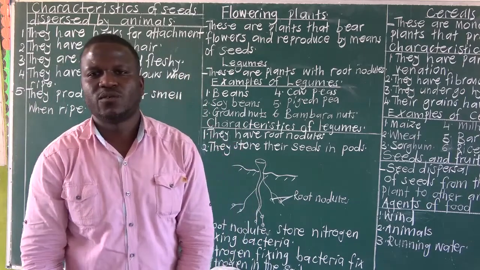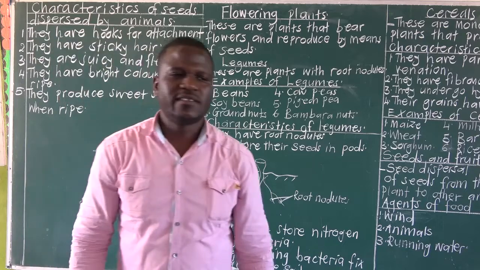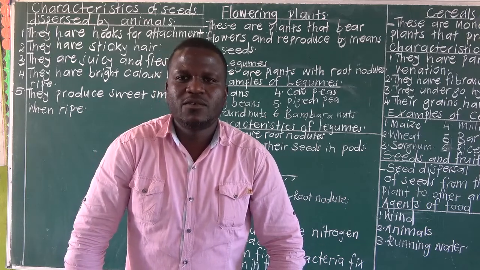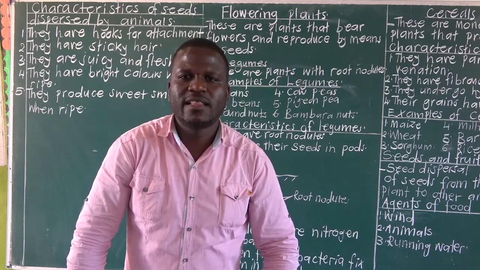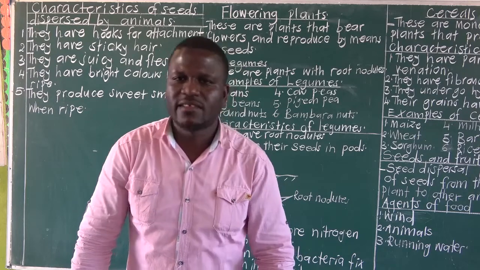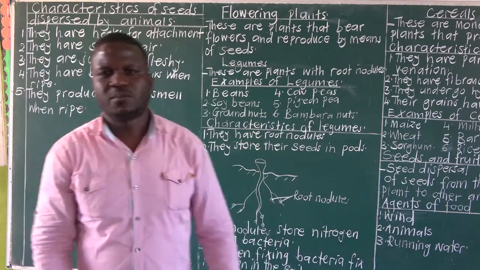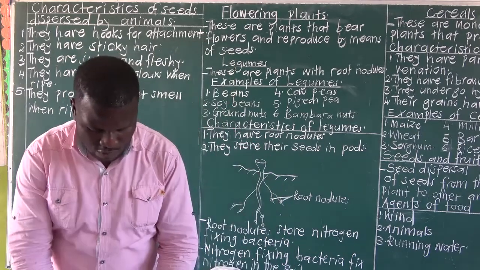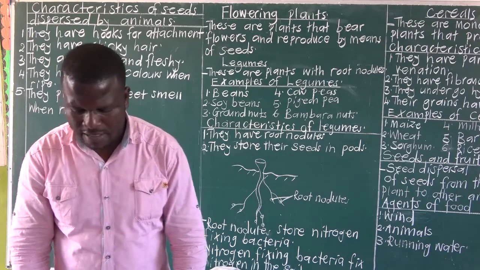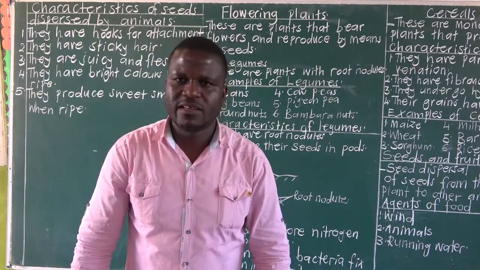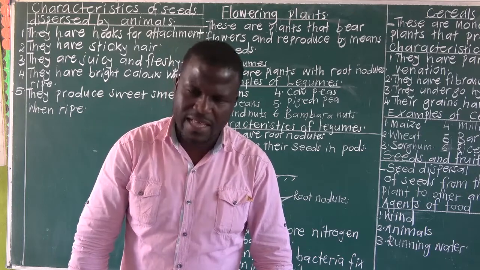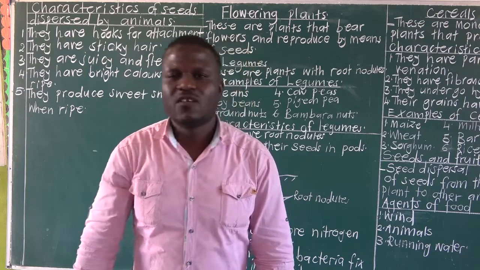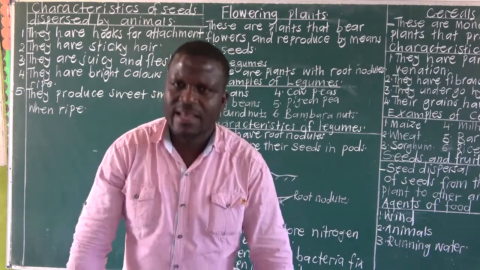I repeat for the last time. Seed dispersal is the scattering of seeds from the mother plant to the other areas. So it simply means that seed dispersal is the scattering of seeds from the mother plant to other areas.